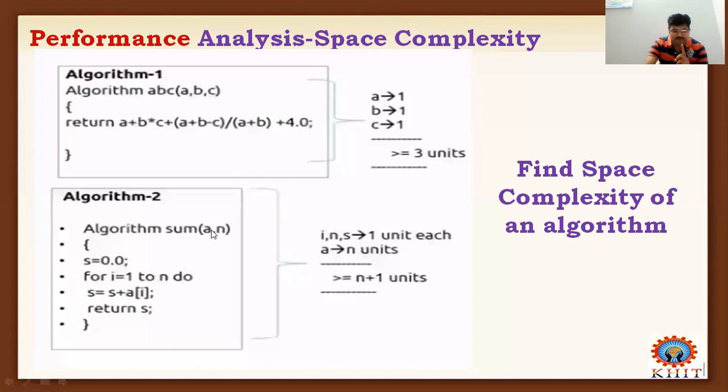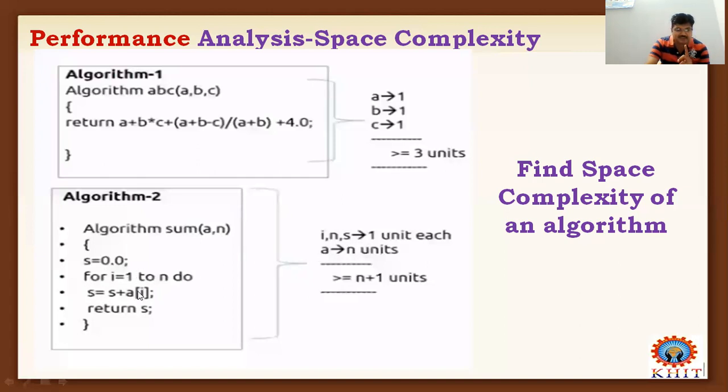But what is A? A is considered as an array. I can say that A is considered the variable part, whereas n, s, i are considered the fixed part. Fixed part is one, variable part is n. Why?